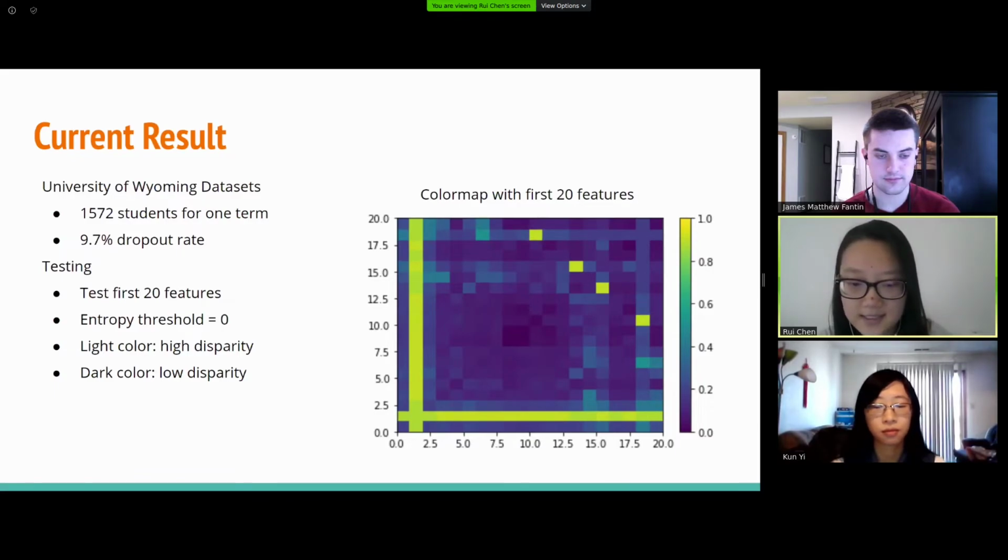But since this dataset is very unbalanced, with only a 9.7% dropout rate, it may happen that when we split a parent node, it has two child nodes that are very pure and have the same dropout rate. That means this parent node appears at the top of the tree, but the disparity of the two child nodes will be very small. So that is why in this result, the dark color appeared in front of the light color.